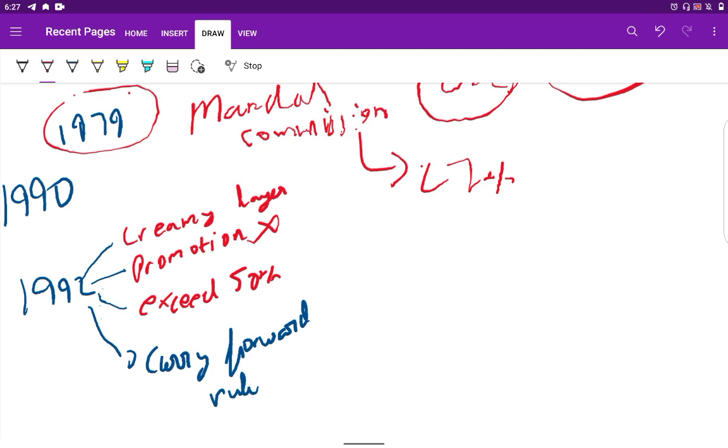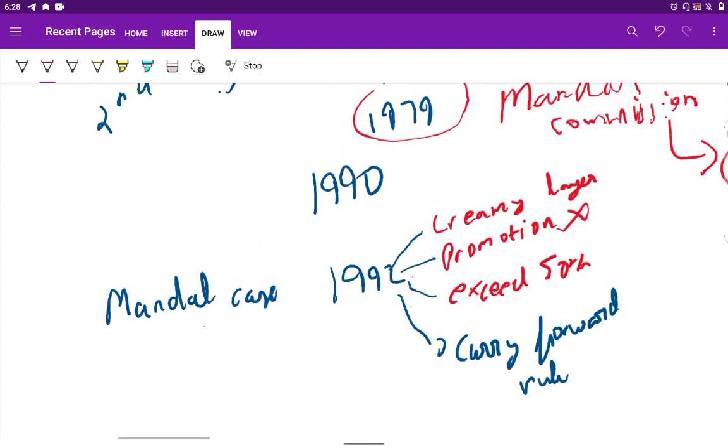This created chaos in our country because many of the OBCs supported it, and some people opposed it, claiming that it would trouble the merit system, and the OBCs say that it is a kind of affirmative action for their upliftment. So in 1990 this Mandal Commission report was implemented by the VP Singh government, and it created a chaotic situation in the country.